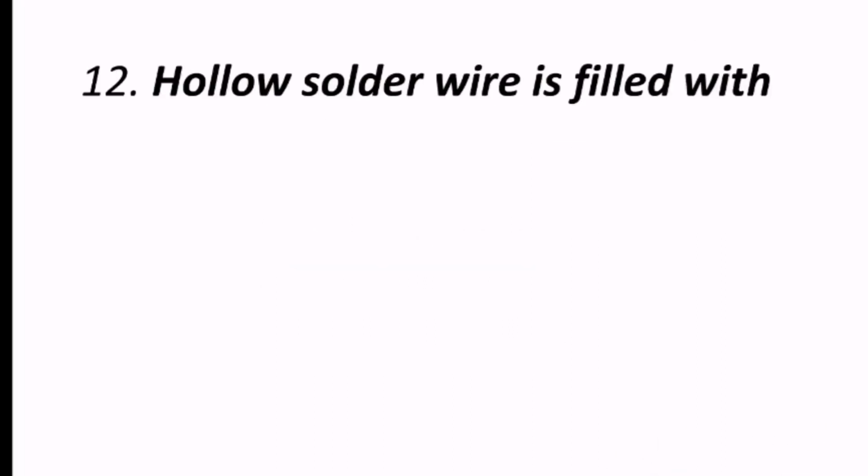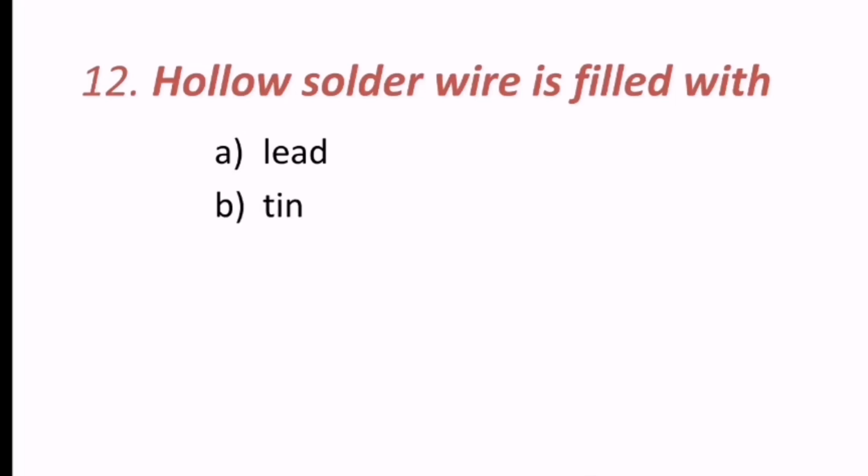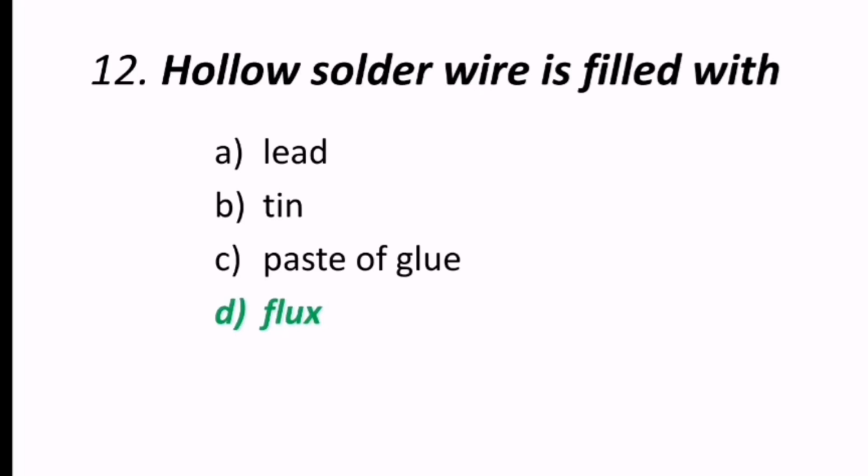12th question, hollow solder wire is filled with. That may be lead, tin, a paste of glue, or a flux. Here hollow solder wire is filled with flux. D is the correct answer.